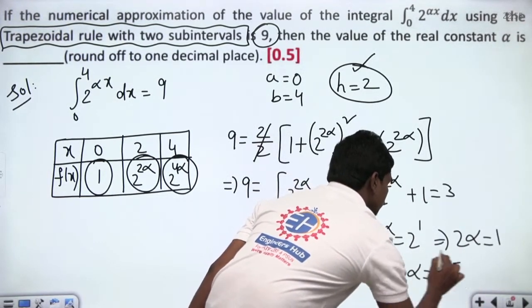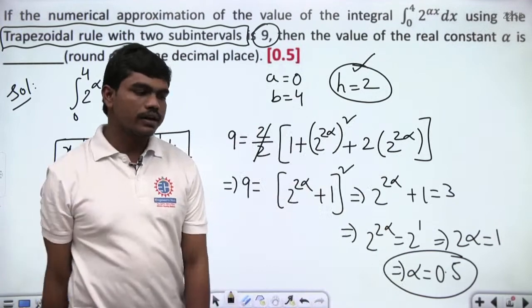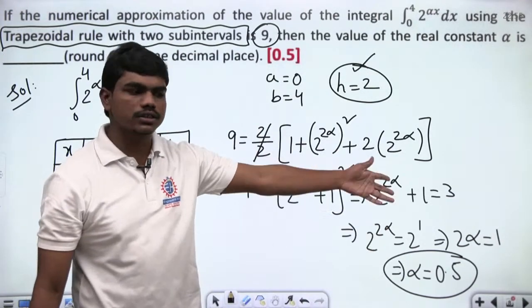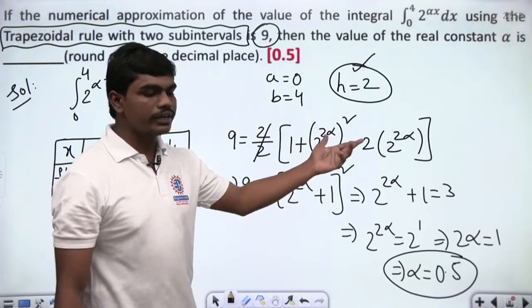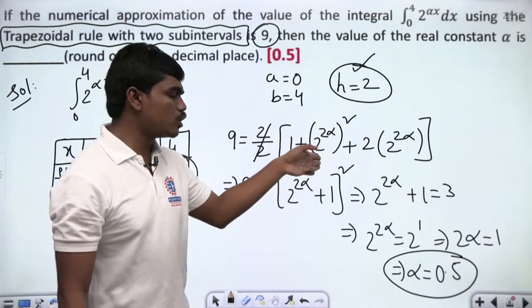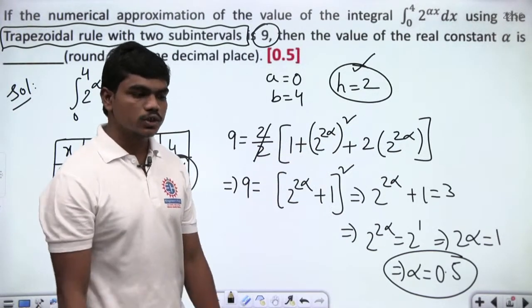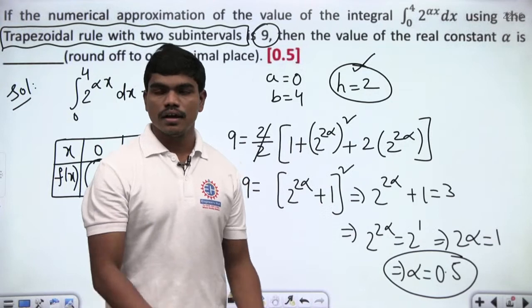That's it. Okay, clear? This is a very simple equation to solve, and of course you need to think one thing, that this expression is nothing but 2 power 2 alpha plus 1 whole square. Okay, so if you have that, then things are fine. Clear?